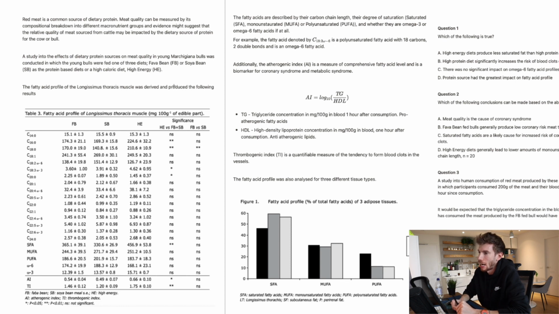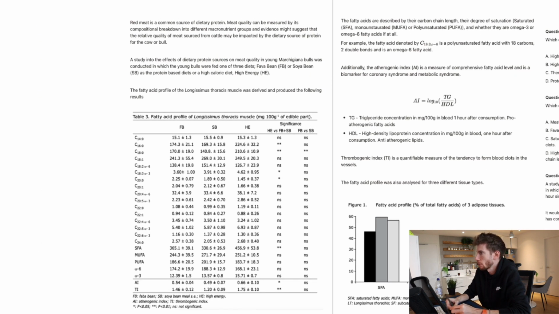But anyway, it was conducted in which the young bulls were fed one of three diets: the fava bean diet, FB, the soya bean diet, SB, as the protein-based diets, or a high caloric diet, the high energy diet. So in terms of my note-taking, I'd probably be noting these down. Let's change the color here. So I'd be putting down, all right, protein-based diets, and we've got the fava bean and the soybean.